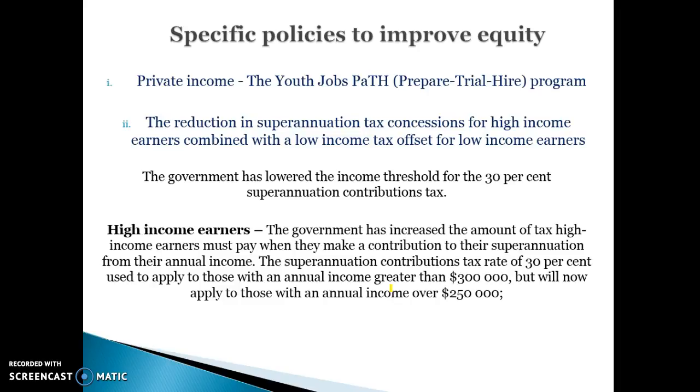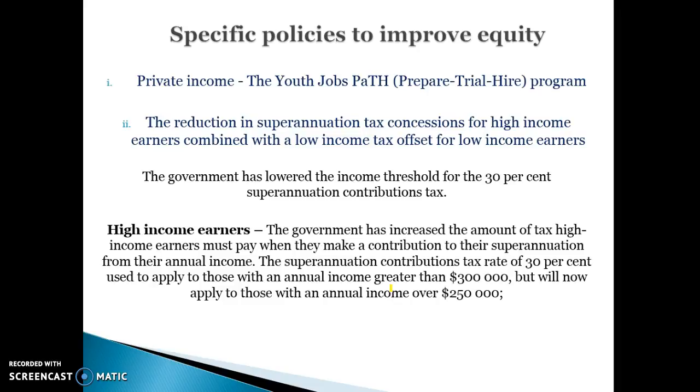First policy you can talk about is the Youth Jobs Plan, or PATH, sorry. We talked about that a lot more in the last video in full employment, but the idea of that policy is to try and get people into work, try and give them access to a market income, particularly low income earners, because they've been youth unemployed, they've been particularly low income earners, so we're trying to get them into work. The reduction in the superannuation tax concessions is another one.